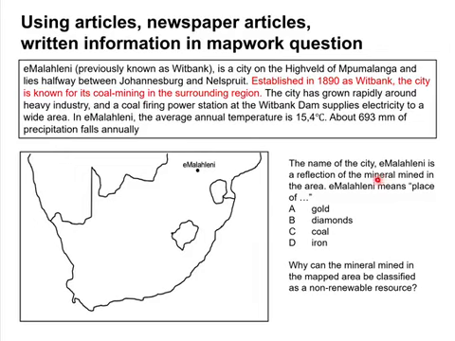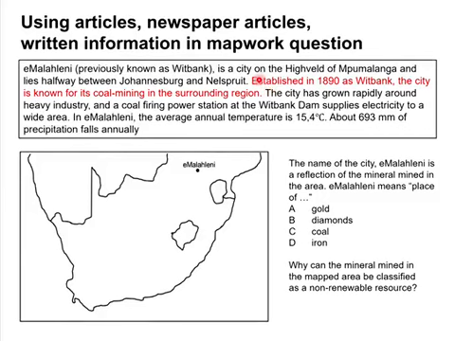And the first question: the name Emalaleni is a reflection of the mineral mined in the area. What does the name of the place mean? Now, if you only had your topographic map and you started off with question 1, you would not have gotten to that answer. Where's the answer? Have a look at this. Established in 1890 as Witbank, the city is known for its coal mining in the surrounding region. I just highlighted that in red.